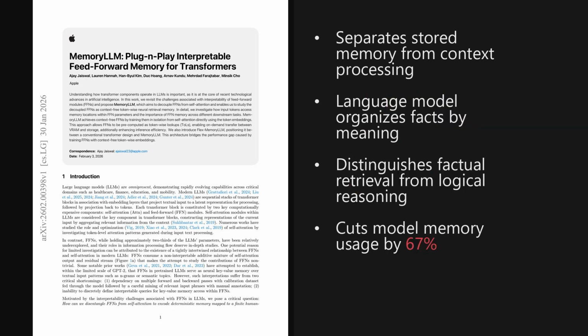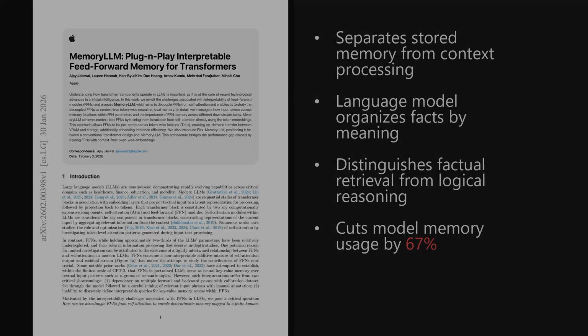I'm Alex. Today we're looking at a paper trending on X published on January 30th, 2026, just about a week ago. It introduces a novel architecture that decouples feed-forward networks from the self-attention mechanism, transforming them into interpretable memory units and reducing VRAM requirements by roughly two-thirds. The paper is titled MemoryLLM: Plug-and-Play Interpretable Feed-Forward Memory for Transformers. And as we'll see later, the results for efficient deployment on resource-constrained devices are really impressive.